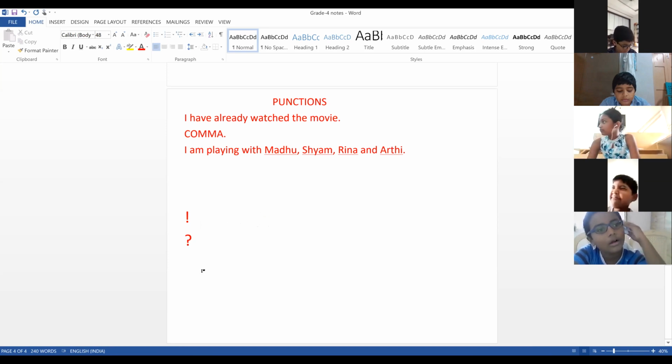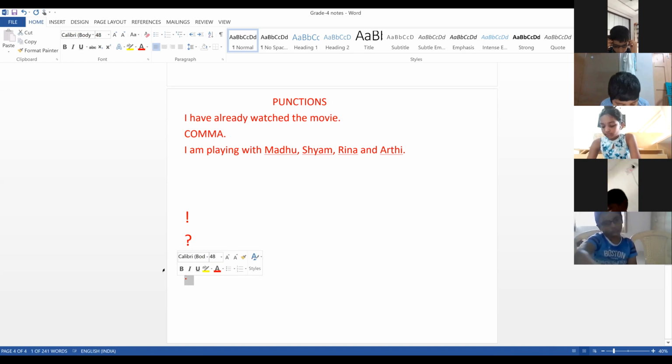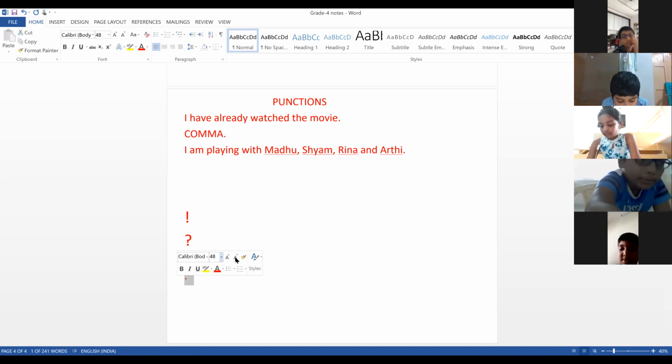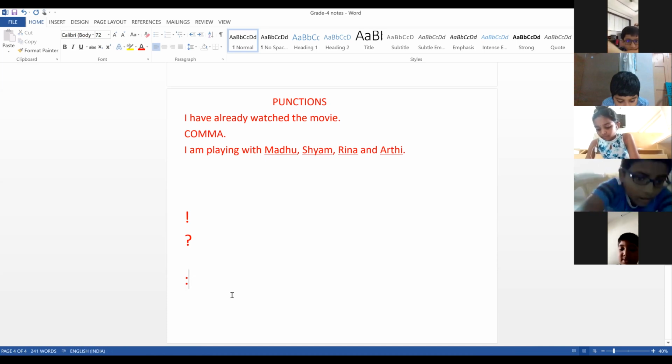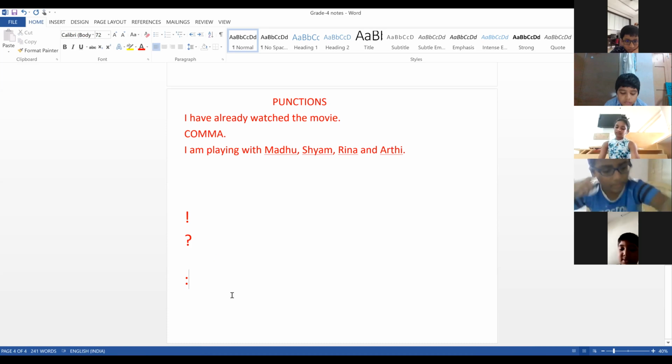Next one we have a colon. What is a colon? You can see here, two dots. This is a colon. The colon is used before a list or a quotation. There are many punctuation marks: full stop, comma, colon and others. Let us see now what those are.